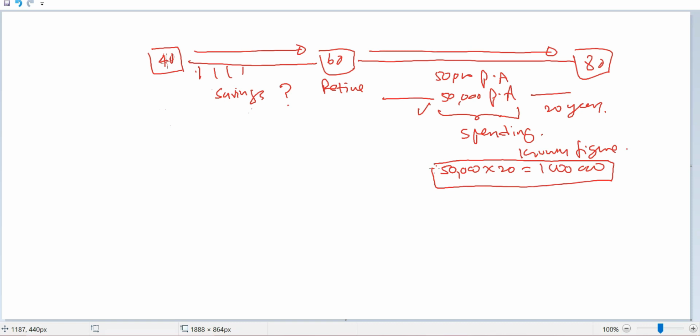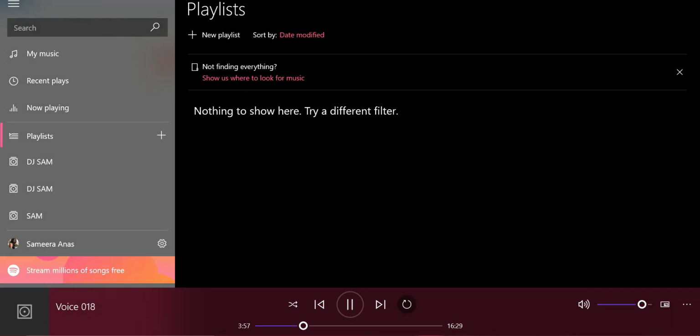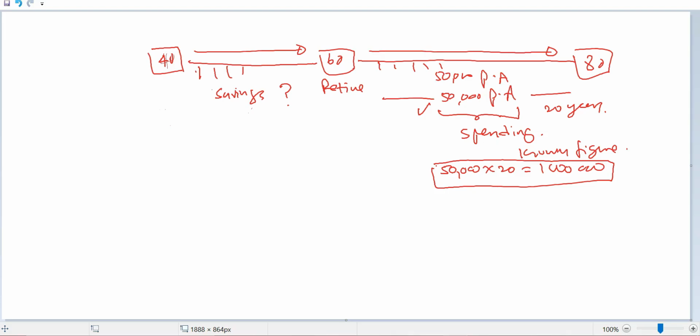Then when he wants to spend 50,000 every year for 20 years, at the age of 60, how much should he have saved to spend that 50,000? This is what we need to identify, to spend over the period from the 61st to the 80th birthday.